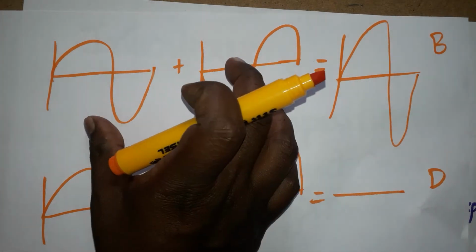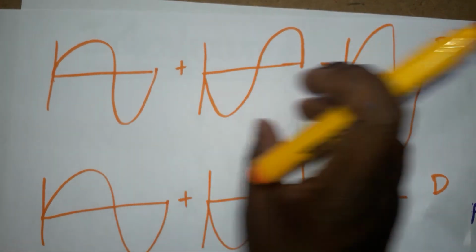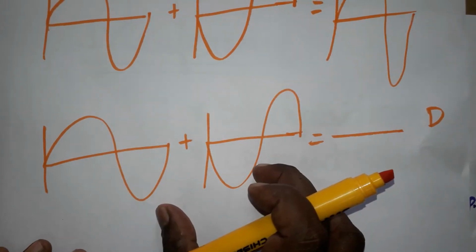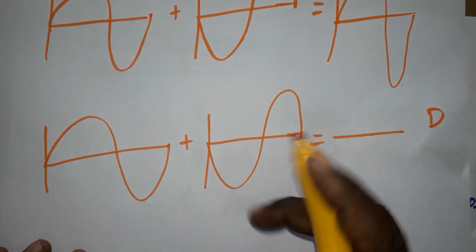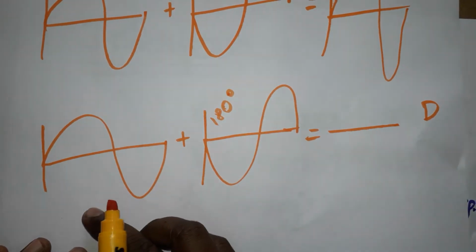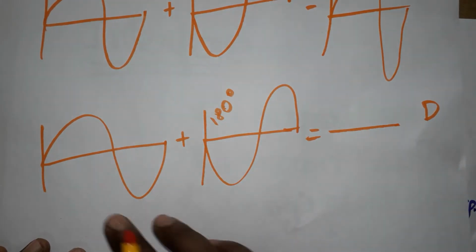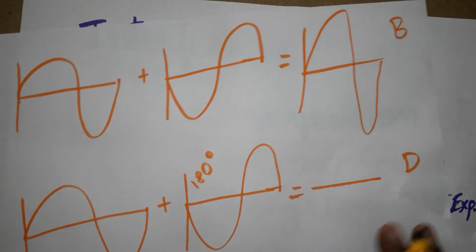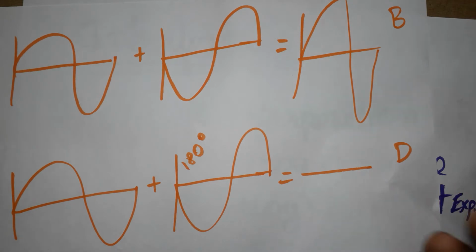When the two lights are overlapped with the same phase, we call it bright intensity. When the two waves are overlapping with the opposite phase, which is going to be a 180 degree phase difference, when the light is like this, we call it a 180 degree phase difference. When the two lights are overlapping with 180 degree phase difference, that time we call the output dark, which is called destructive.